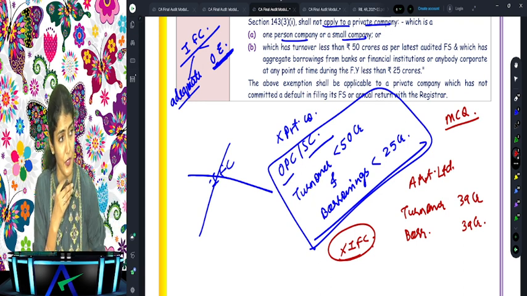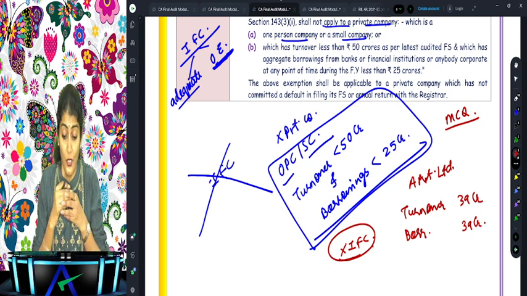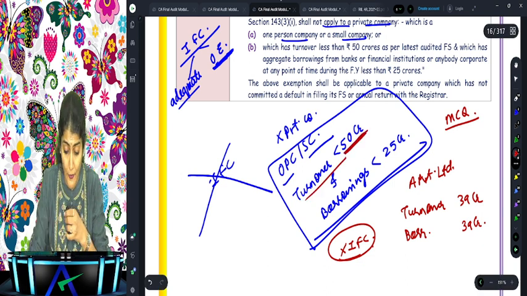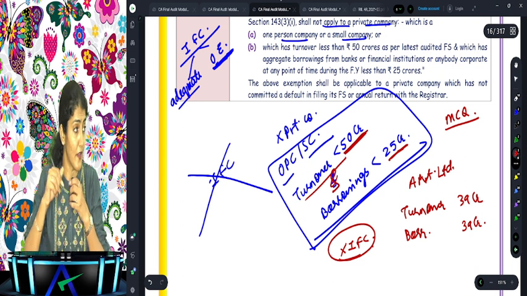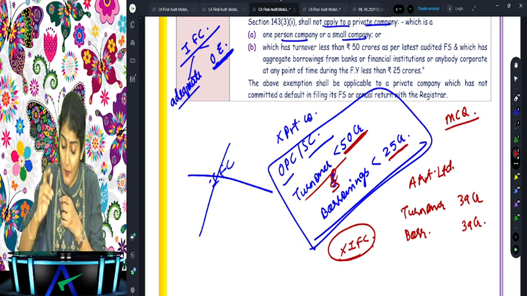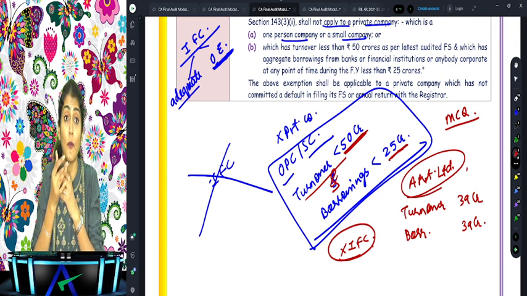Is the statutory auditor right? No. You don't need to report on IFC when turnover is less than 50 and borrowings are less than 25. Here one of the limits is exceeded. So is IFC reporting applicable to this private limited? Yes, IFC reporting would be applicable.